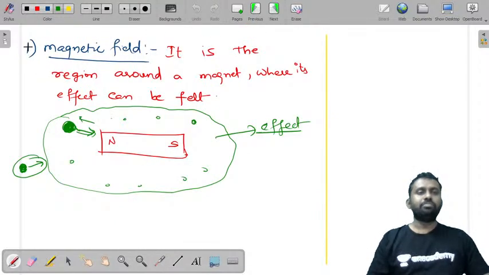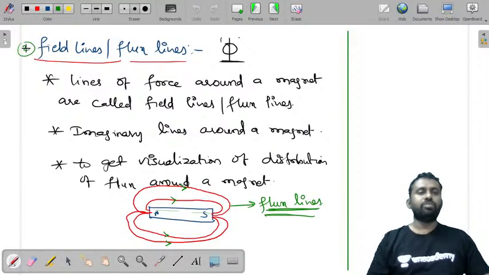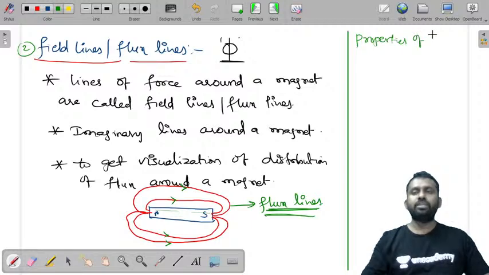So we have seen what is a magnetic field, and then we have seen what are magnetic flux lines. Now let us see the properties of lines of force. These are called field lines, flux lines, or lines of force. What are the properties of lines of force?